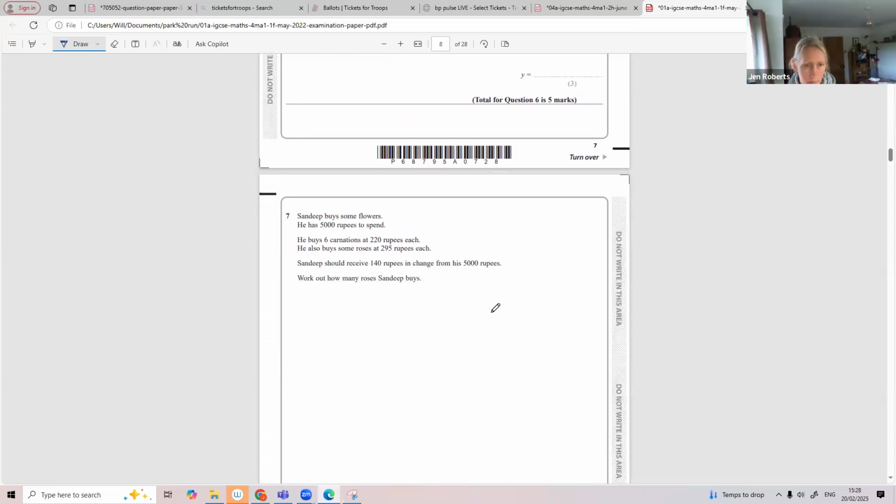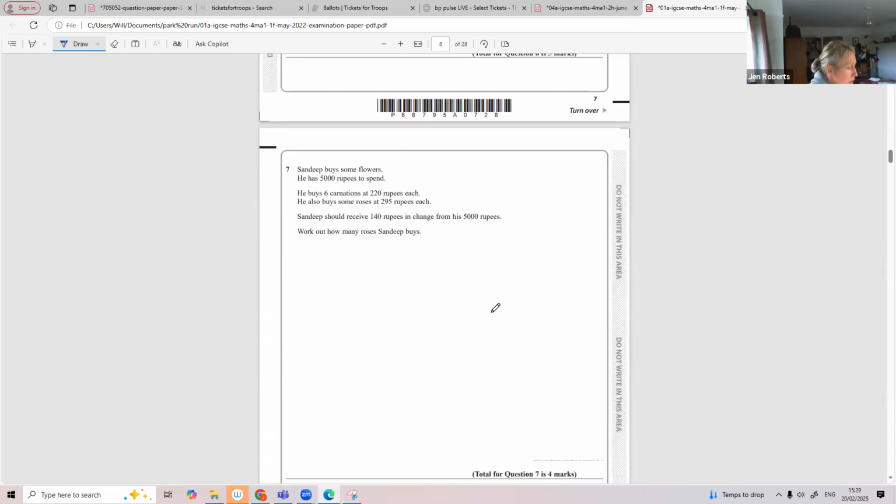Okay, question 7. Sandeep has 5,000 rupees to spend. He buys 6 carnations at 220 rupees each. 6 times 220 is 1,320 rupees. He buys some roses. Sandeep should receive 140 rupees change from his 5,000 rupees.